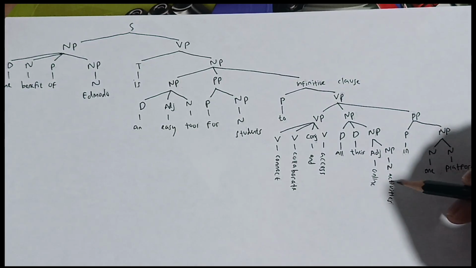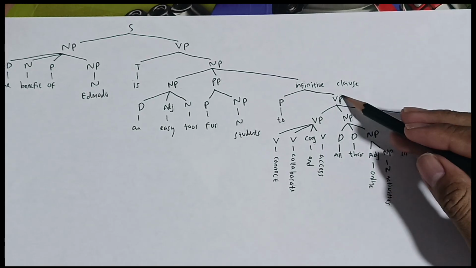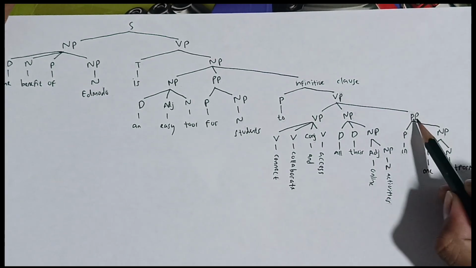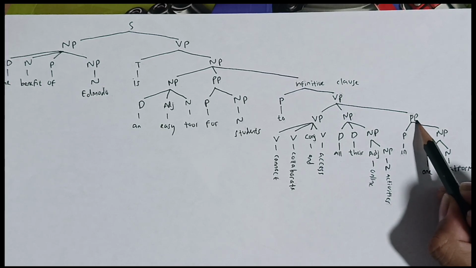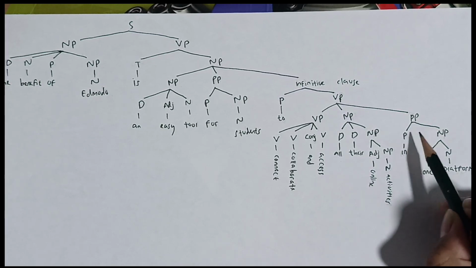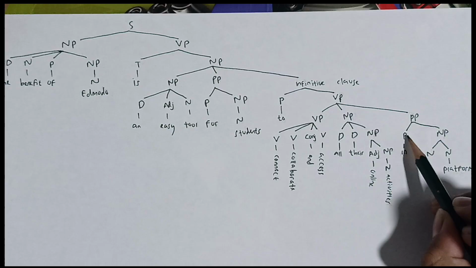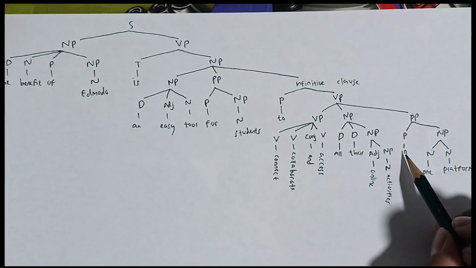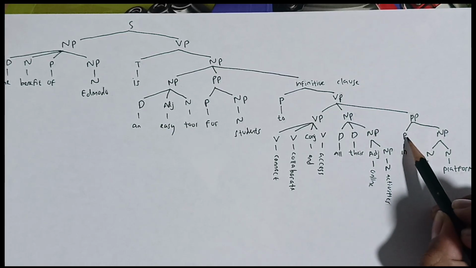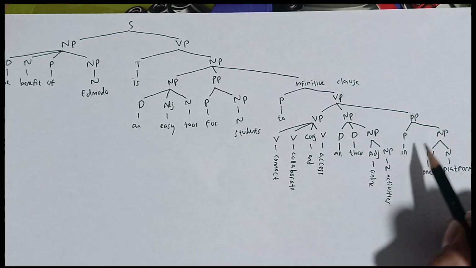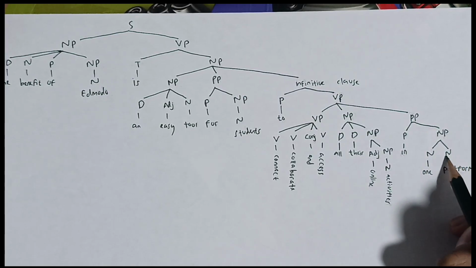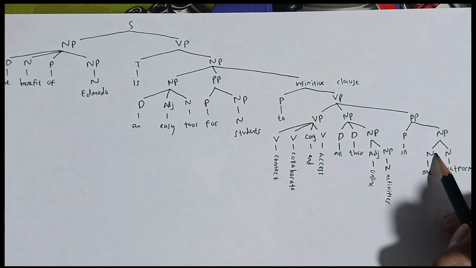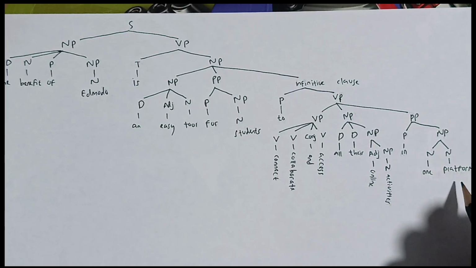Online describes the activity, and then this preposition phrase is formed by preposition and noun phrase. The preposition is in, and the noun phrase is formed by noun and noun. So there are 2 nouns, so it's called a noun phrase. The noun is one, and the second noun is platform.